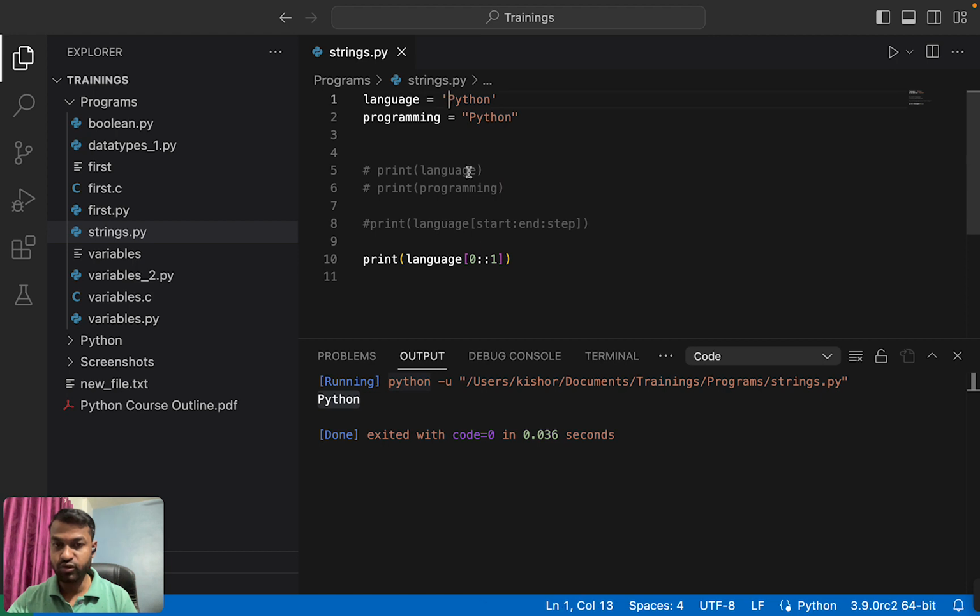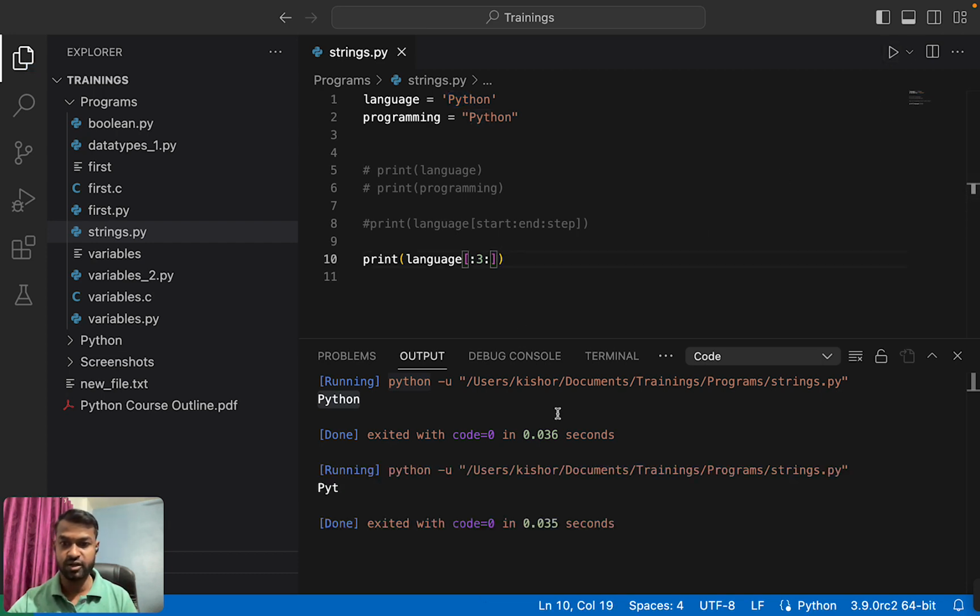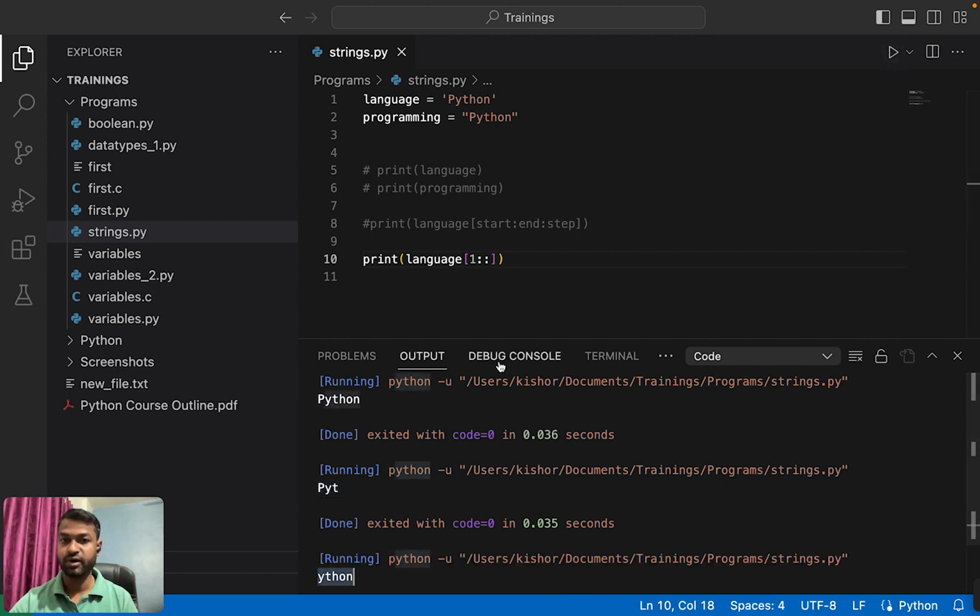If we have to start with 0, then don't provide start. If you have to stop at these 3 characters, then provide 3 here. And if I want to increment by 1, provide 1, or you can skip that also. Now we can say this is pyt. Okay, so if you have to start from this y, that means index 1, then provide 1. If you have to print the whole, then don't provide anything. That's it. It will start from y and print up to the end.